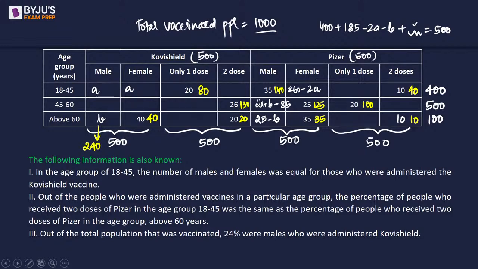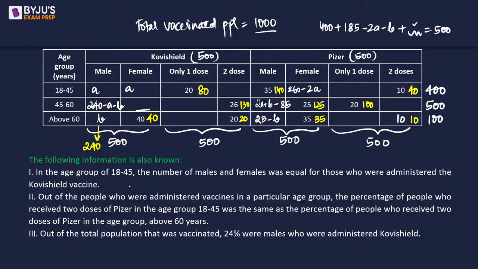Okay. Now, if you look at this sum that we are supposed to have, if this is A and this is B, we can say that this is 240 minus A minus B. So this missing part should be the sum of male, female under Covishield and Pfizer of age group 45 to 60 should add up to give us 500.